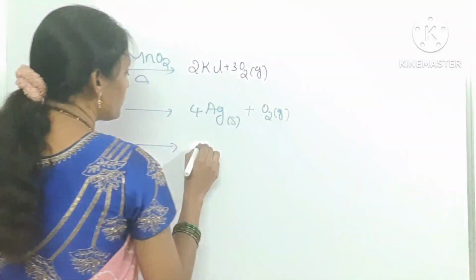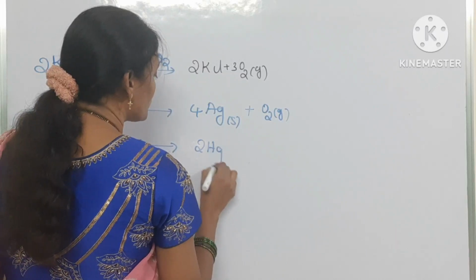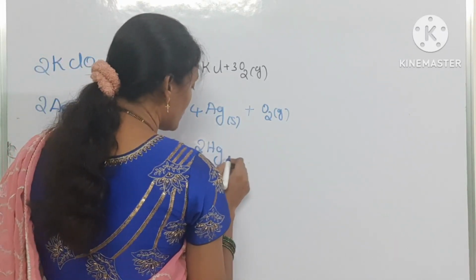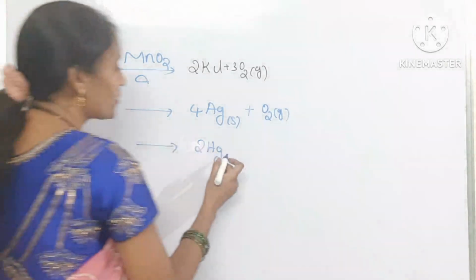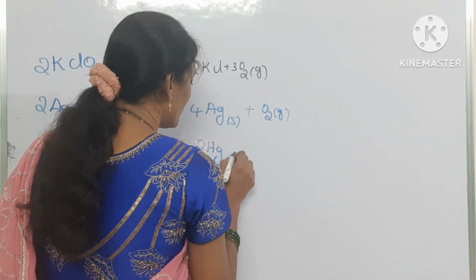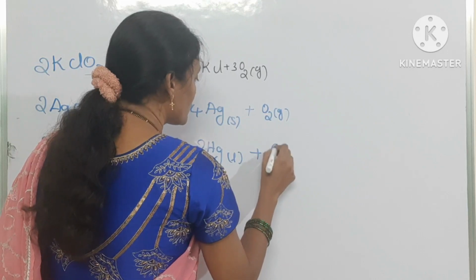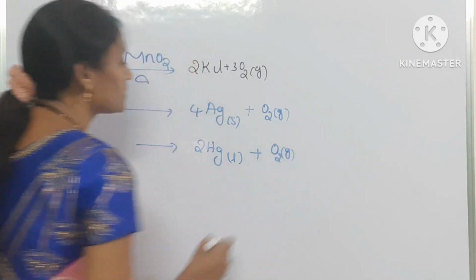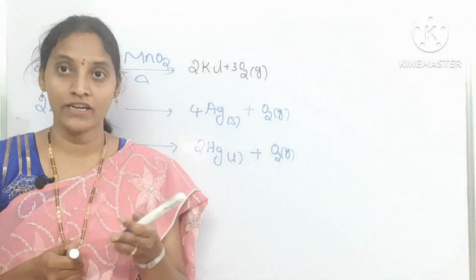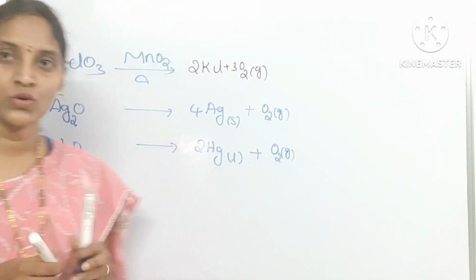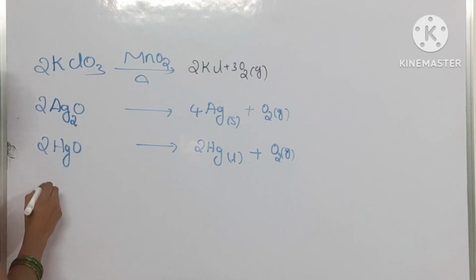And then also HgO. It will also give you Hg. Here mercuric oxide is reduced to mercury and will form oxygen. Here Hg is the liquid, and oxygen is gas. Next, some higher oxidation state containing metal oxides also produce oxygen.